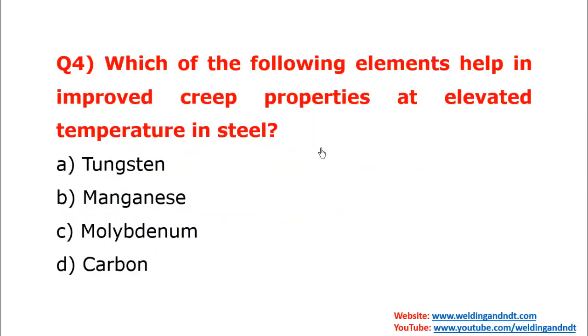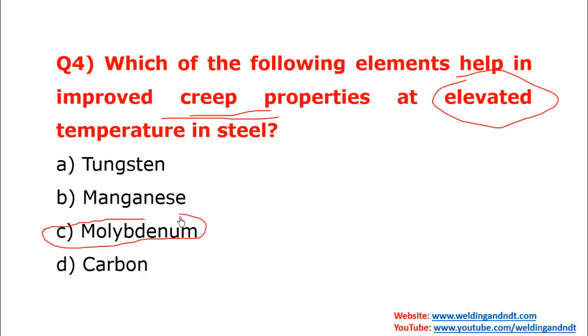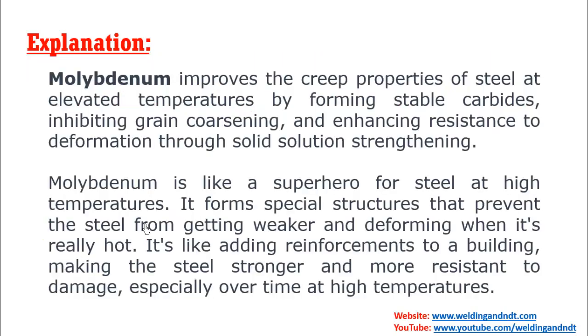Now question number 4, which of the following elements helps in improving creep properties at elevated temperature? So at elevated temperature, molybdenum helps in improving the creep properties of steel. So option C will be the correct answer. Molybdenum improves the creep properties of steel at elevated temperature by forming stable carbides, inhibiting grain coarsening and enhancing resistance to deformation through solid solution strengthening.